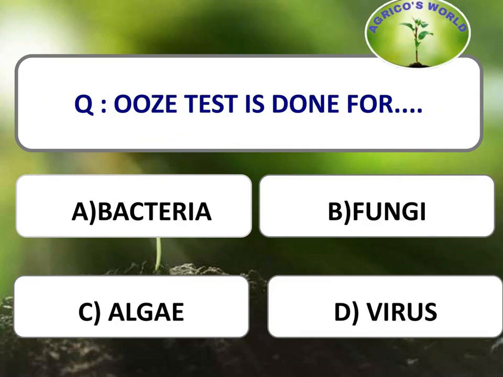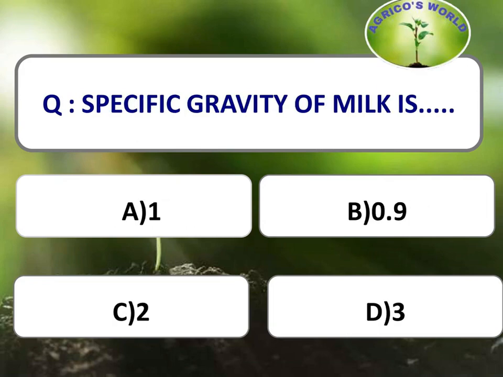Next question. Whose test is done for? Whose test is done for bacteria, and for the fungi we go for the Blotter's test, and for virus ELISA test is done. Specific gravity of milk is. The specific gravity of the milk is 0.5 and the specific gravity of water is 1.